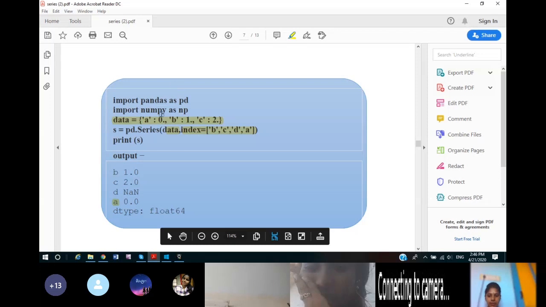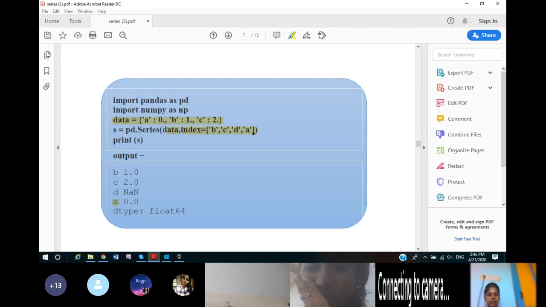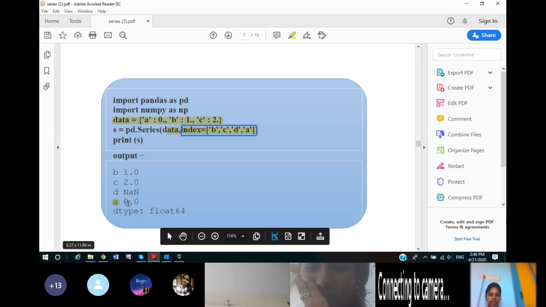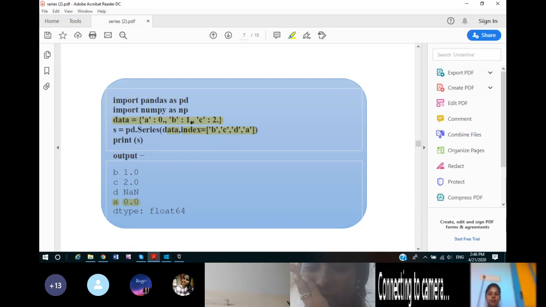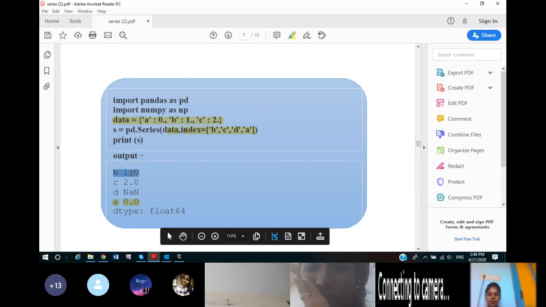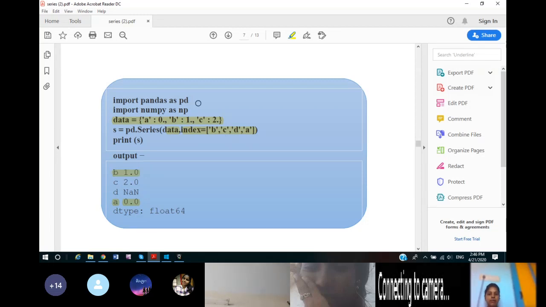Can you understand this? The index was having value A, and in the dictionary for this key A, we have a value 0.0. So wherever A is given, it will take the data value of the dictionary as its value. Now again, for B in the dictionary, we have value 1.0, so for B it will take 1.0. Again for C, it has value 2.0, so here also for C it will take 2.0.